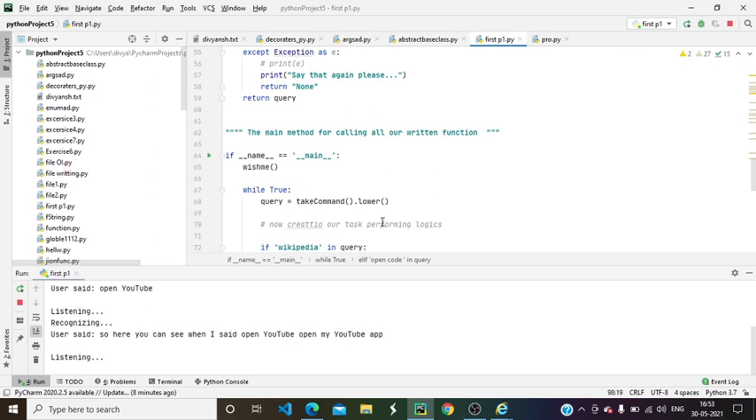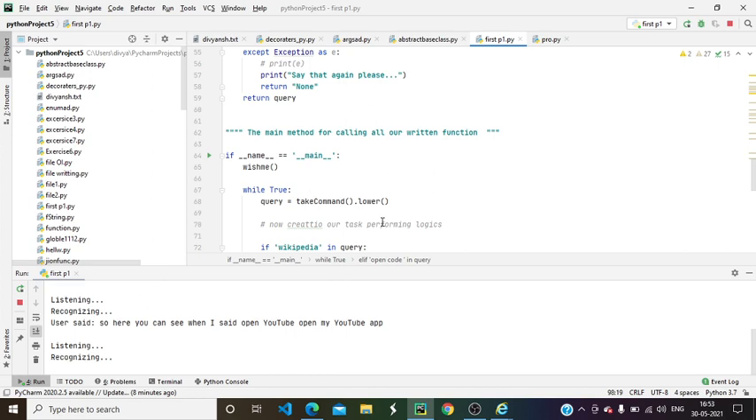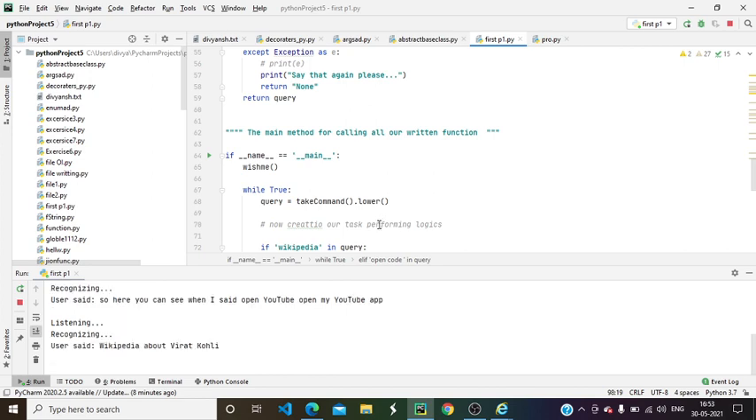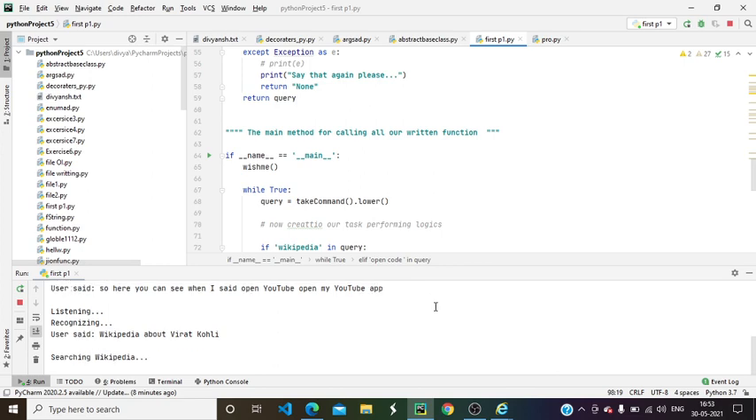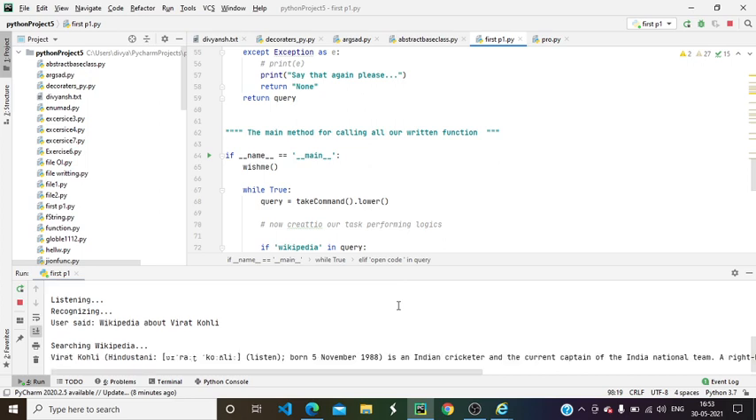Wikipedia about Virat Kohli. Wikipedia about Virat Kohli. Searching Wikipedia. According to Wikipedia, Virat Kohli, Hindustani, Rockali, listen, born November 5, 1988, is an Indian cricketer and the current captain of the India national team. A right-handed top-order batsman, Kohli is regarded as one of the best contemporary batsmen in the world.